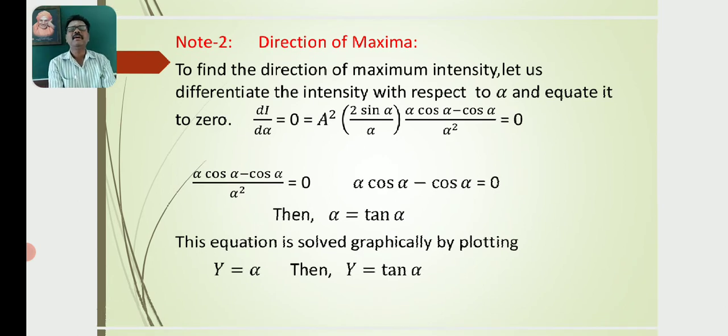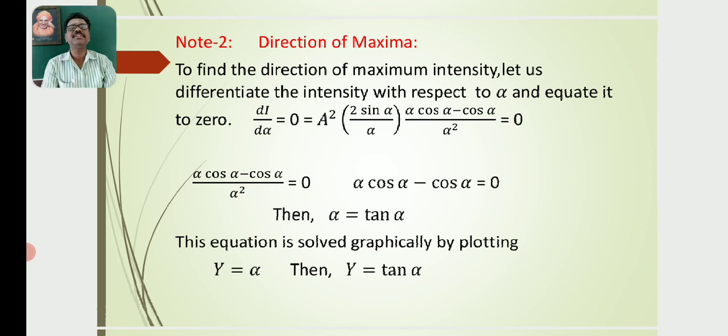Note this point, this is note 2: the direction of maxima. To find the direction of maximum intensity, let us differentiate the intensity with respect to α and equate it to 0.